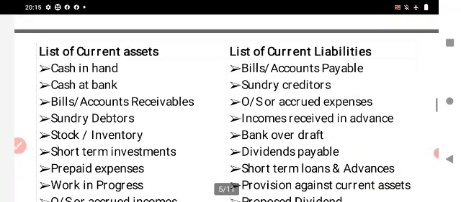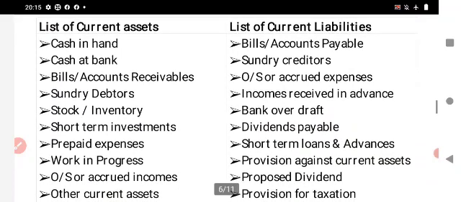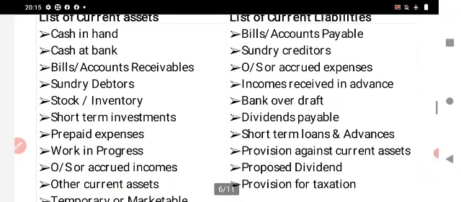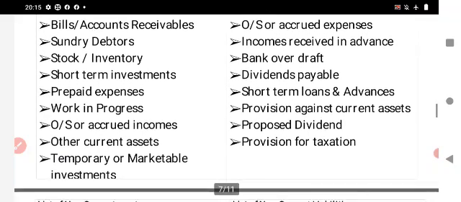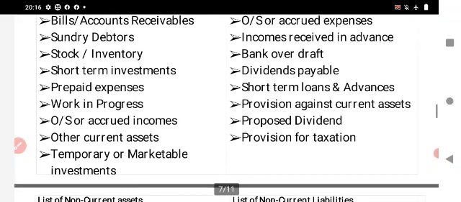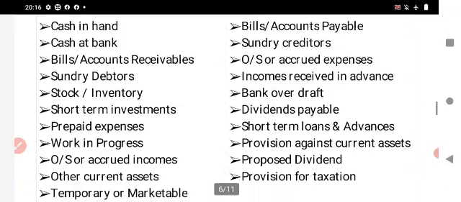The other part is the list of current liabilities. Examples: bills payable or accounts payable, sundry creditors, outstanding or accrued expenses, income received in advance, bank overdraft, dividends payable, short term loans and advances, provision against current assets, proposed dividend, provision for taxation. These come under the category of current liabilities.